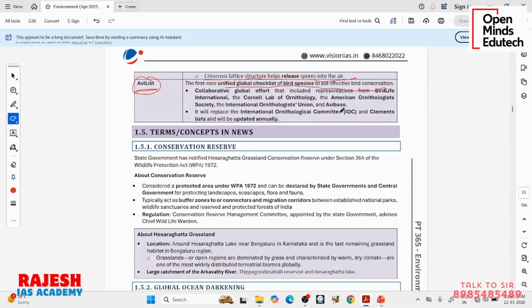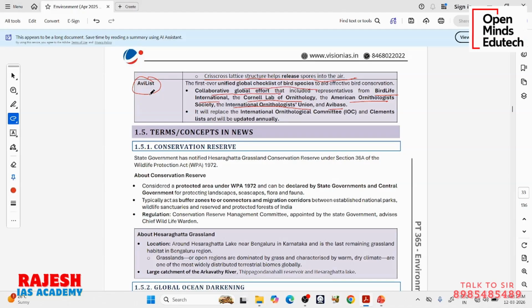See, there are different organizations across the world working for conservation of different kinds of bird species, but they are working individually, separately, not integrated. Now they are coming together: BirdLife International, Cornell Lab of Ornithology, American Ornithological Society, International Ornithologists' Union, etc. They are forming a new initiative, a global checklist of bird species. It is called AVList.